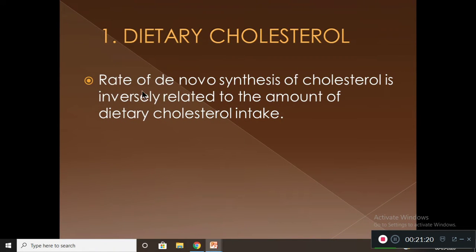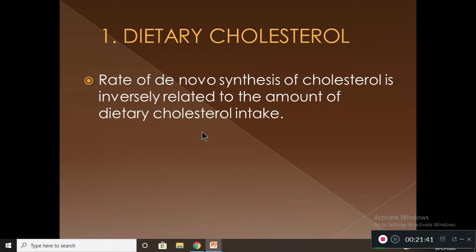Dietary cholesterol. The rate of de novo synthesis of cholesterol is inversely related to the amount of dietary cholesterol intake. When you take more cholesterol, de novo synthesis will be less. When you take less cholesterol, there will be more de novo synthesis of cholesterol in our body.